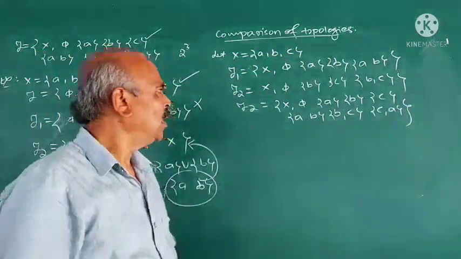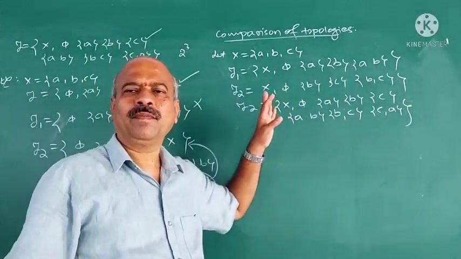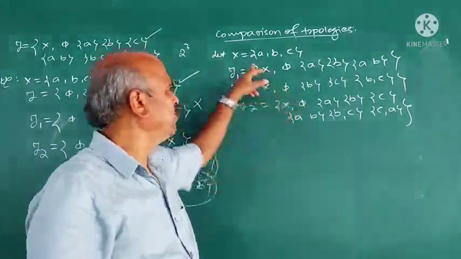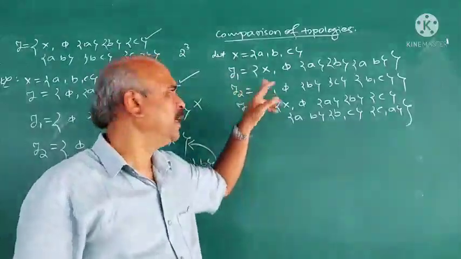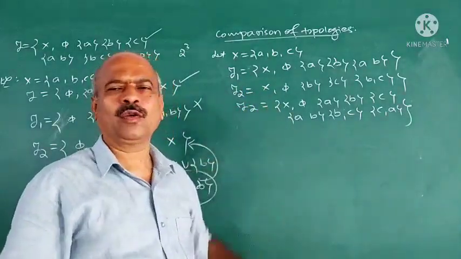Now these three, all the three are topologies here. That verification is left to you. You verify. All the four axioms are satisfied here. Tau 1, tau 2, tau 3 are all topologies.